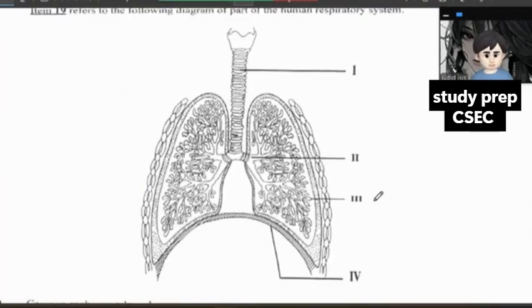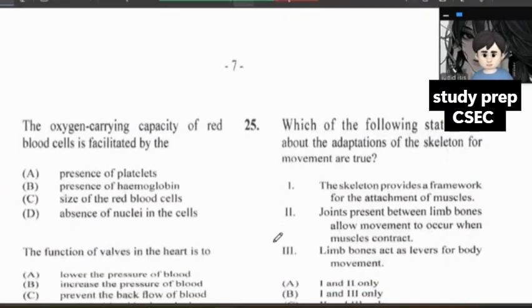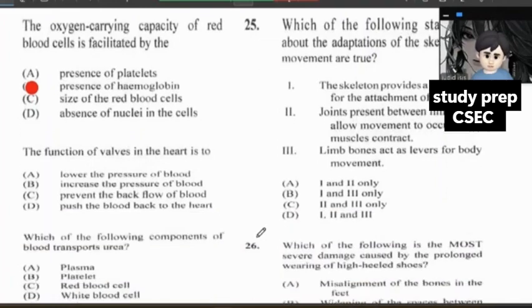It would be right here. Gaseous exchange. 20. The oxygen carrying capacity of red blood cells is facilitated by the presence of hemoglobin. Yes, correct. That is right. It cannot be the presence of platelets, it cannot be the size of red blood cells, and it cannot be the absence of nuclei in the cells.